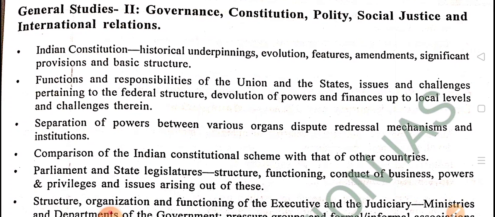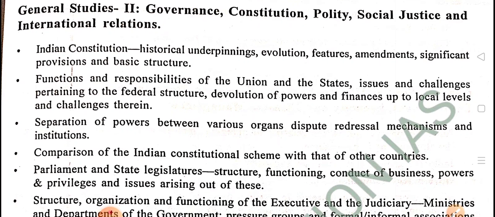Okay, so let's start. First point is Indian Constitution: historical underpinnings, evolution. How did our Indian Constitution evolve, and what are its features? Amendments till now: from independence and the enactment of the Indian Constitution till now, how many amendments have occurred? And significant provisions and the basic structure of our Indian Constitution. So these are the most important things related to the Indian Constitution.